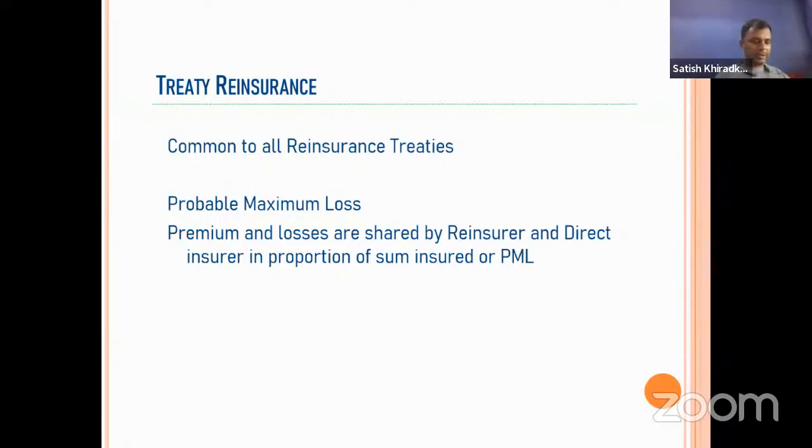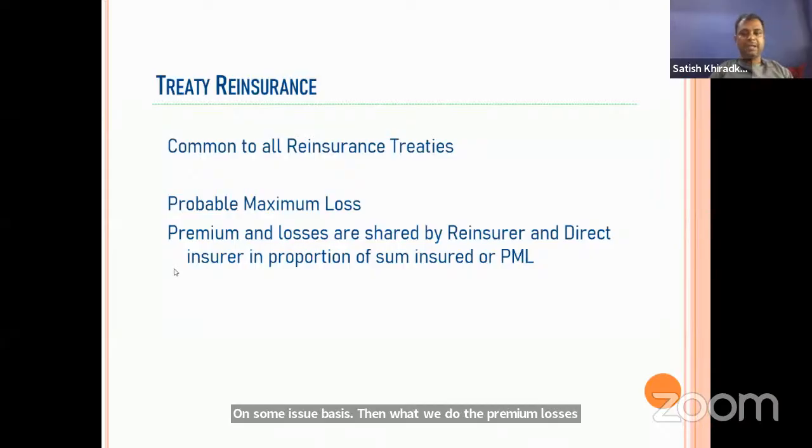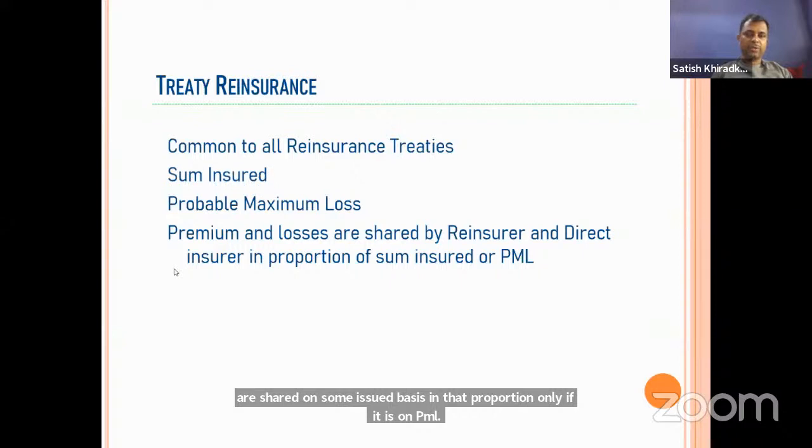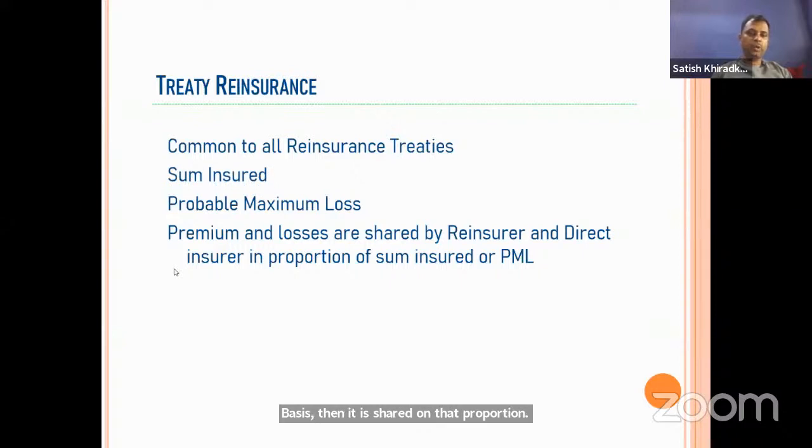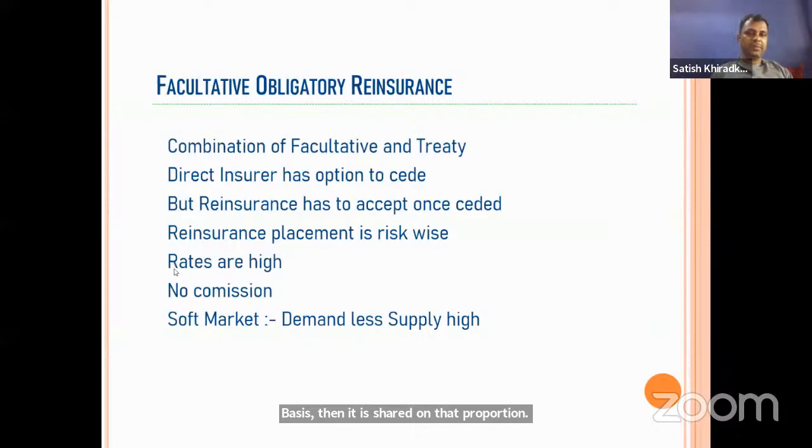Sorry for the interruption. Okay, so premium and losses are shared in PML also. If it is on sum assured basis, then premium and losses are shared on sum assured basis in that proportion only. If it is on PML basis, then it is shared in that proportion. Okay, so sum assured and PML are two things on which losses can be shared. I will explain it. I will give you the example also on that, how it makes a difference.